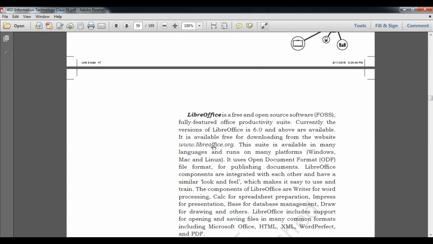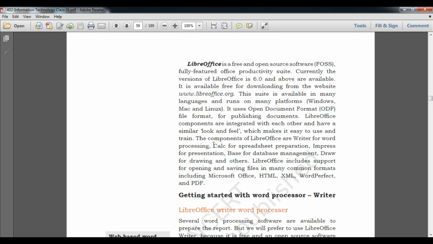Now there are a number of word processors. First of all we have to understand what LibreOffice is. LibreOffice is free and open source software. Student, it is also termed FLOSS, or FOSS. Actually it is free of cost. So I am going to teach you what free software is.